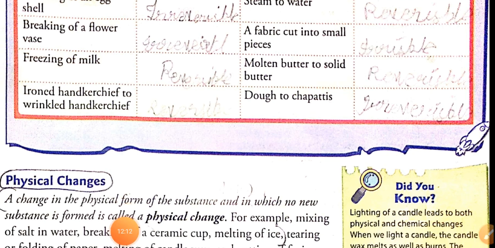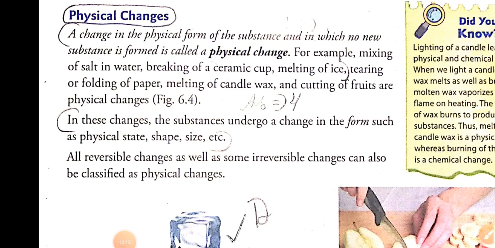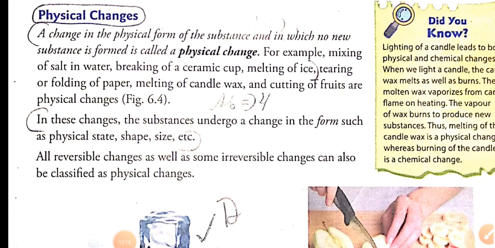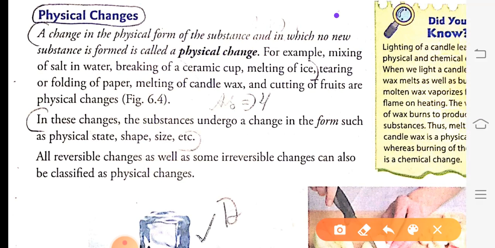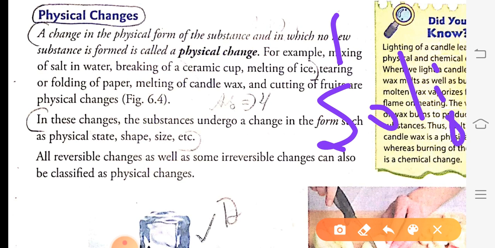Now we will see another type of change in this chapter, that is physical change. See, what is the meaning of physical? Physical means the physical condition of a substance, that is, the state of a substance. What are the three states of matter we have studied? There are three states of matter: solid, liquid and gas.